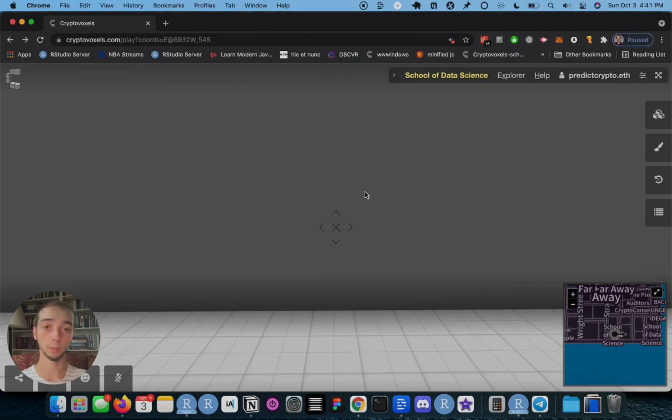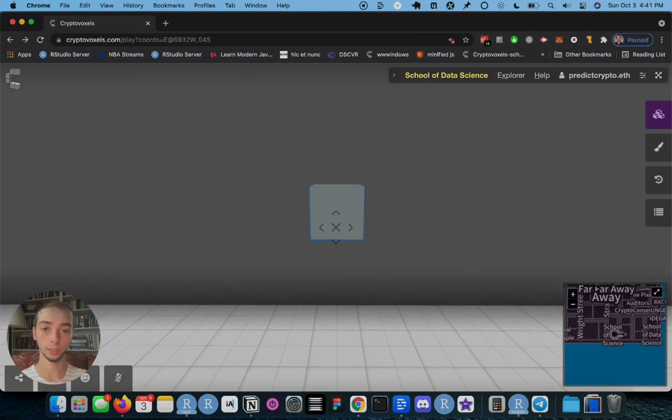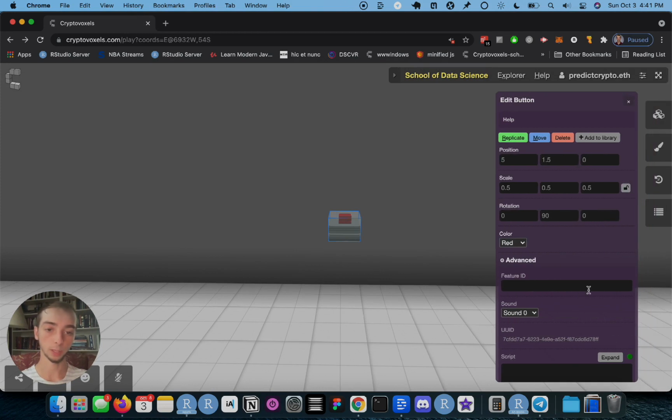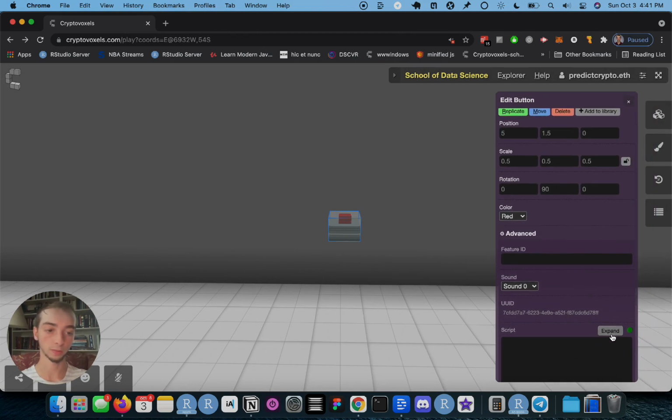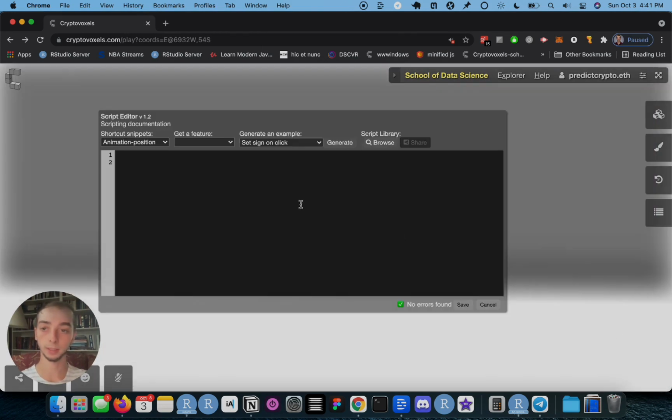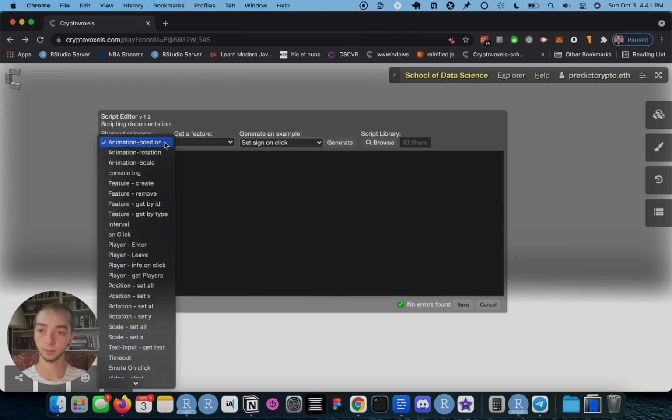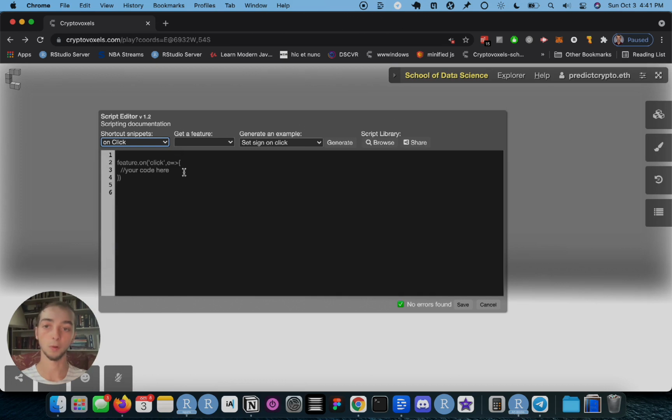And kind of like we did in part 1, I'm going to create a new button here. And basically every time we click on this button, we're going to make a new request. So I'm going to go to script and expand. And then I'm going to go to shortcut snippets and I'm going to select the one that says on click. So then we perform an action every time we click on the button.